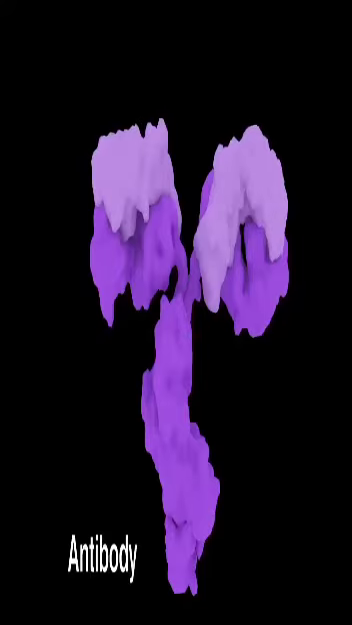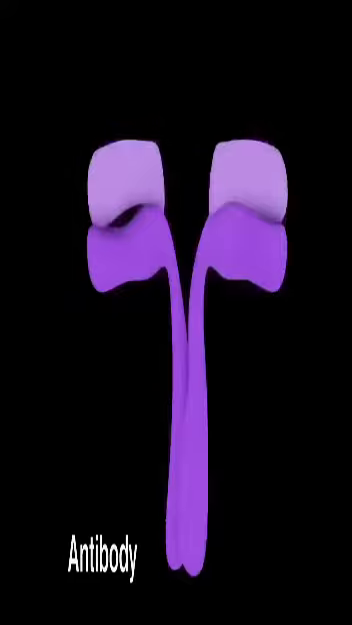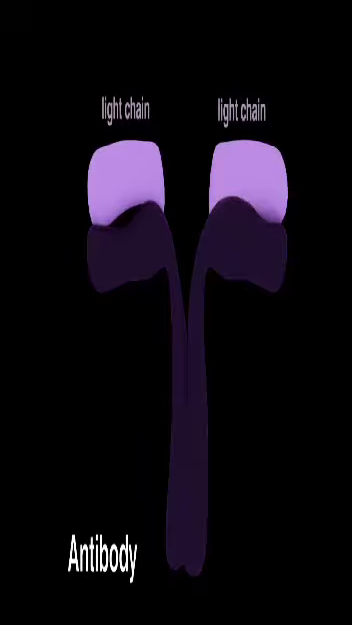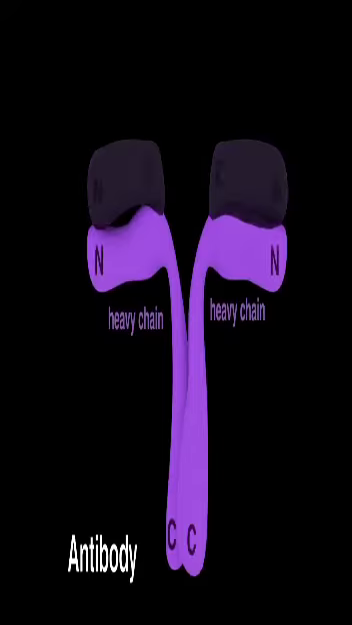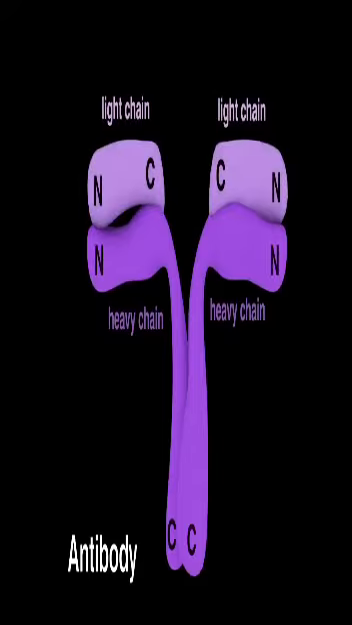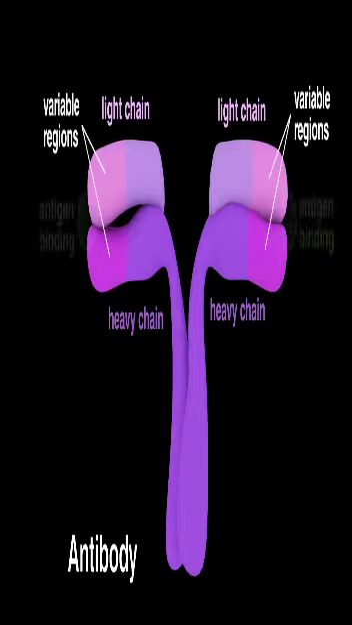Antibodies are Y-shaped proteins made up of 4 polypeptide chains: 2 identical shorter chains called the light chains, and 2 identical longer chains called the heavy chains. The N-terminal of the 4 polypeptide chains vary significantly in sequence from one antibody to the next and are called the variable regions. Variable regions are involved in antigen binding.